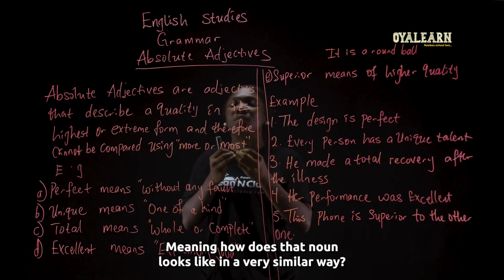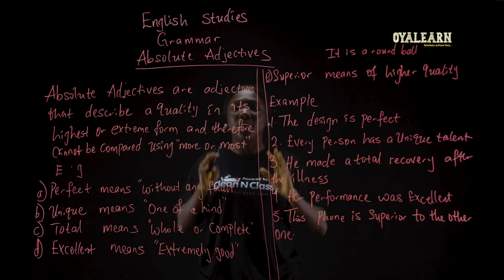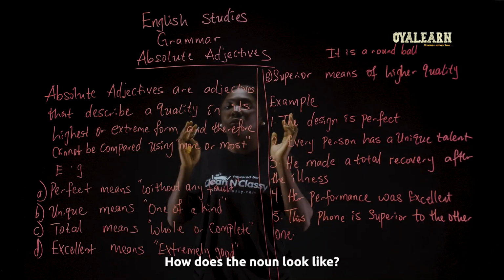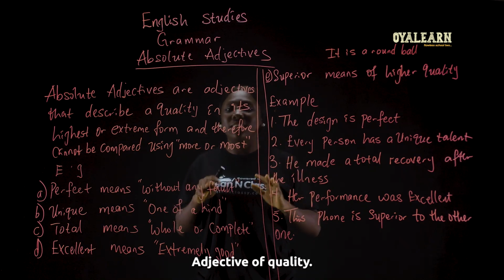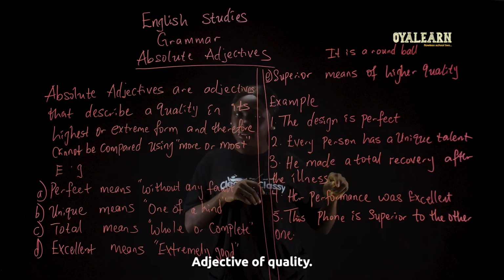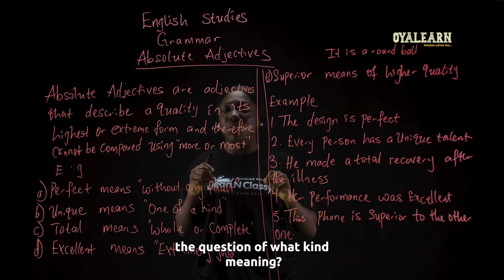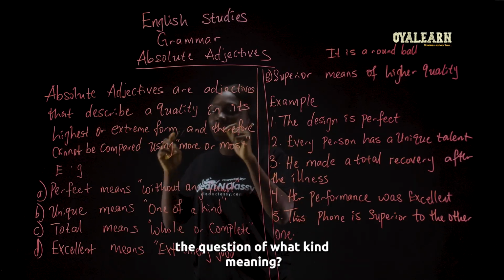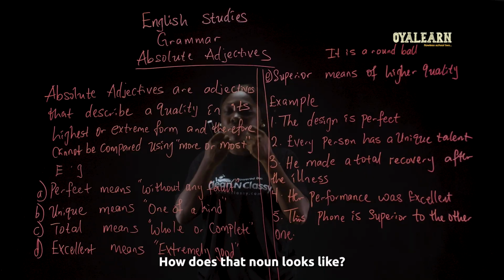Meaning, how does that noun look? In a simpler way, how does the noun look? Under the types of adjective, we have adjective of quality. Adjective of quality answers the question of what kind, meaning how does that noun look.